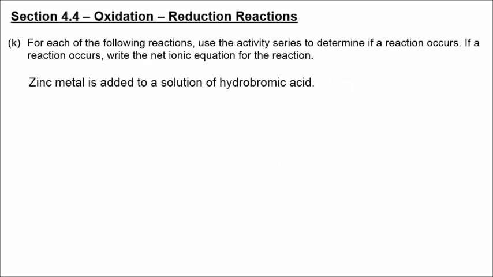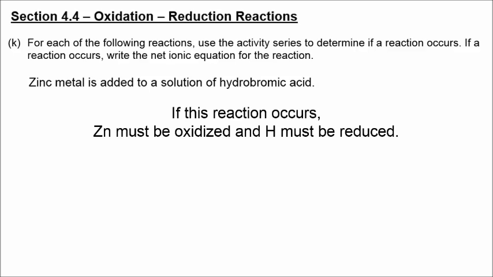Okay, our next example is zinc reacting with hydrobromic acid. Now you might think, how do I know whether it's going to be the hydrogen or the bromine that's involved? Well, hydrobromic acid has an H+1 and a Br -1. Zinc is clearly starting out as 0. Zinc would have to be oxidized to +2. Bromine cannot be reduced from -1 to -2 or -3. So if anything is going to be reduced in hydrobromic acid, it's going to be the hydrogen. So the reaction, if it does occur, would look like this.